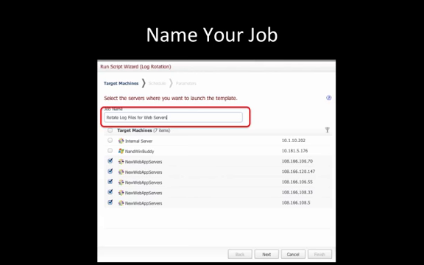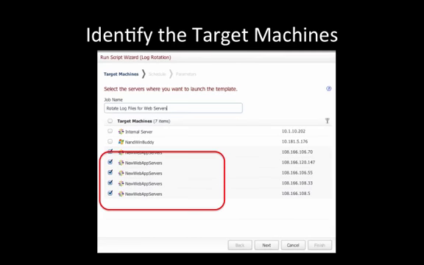Since we're going to run a log rotation script on our web servers, we'll type in a name that reflects that. Then select the machines to run this job on. You can see I've selected 5 CentOS machines, and you can see their IP addresses just to the right. Click Next when you've done this.